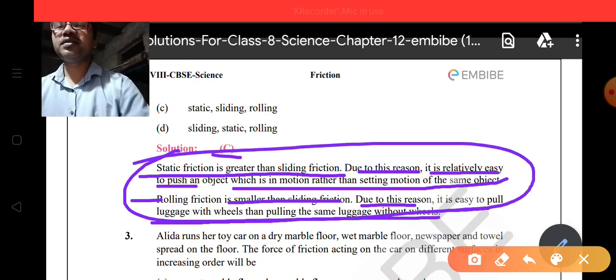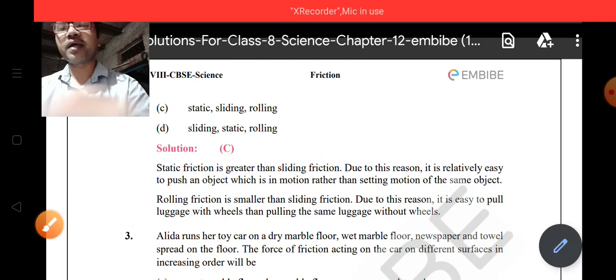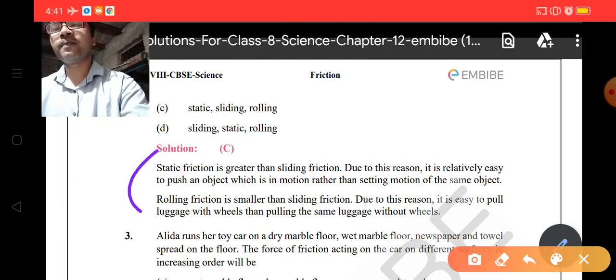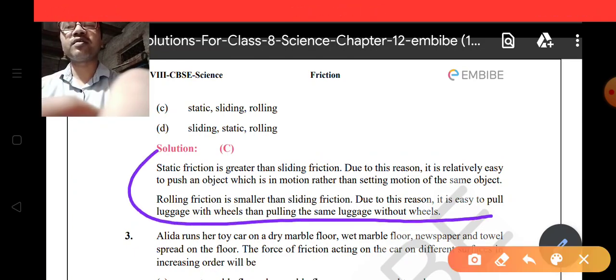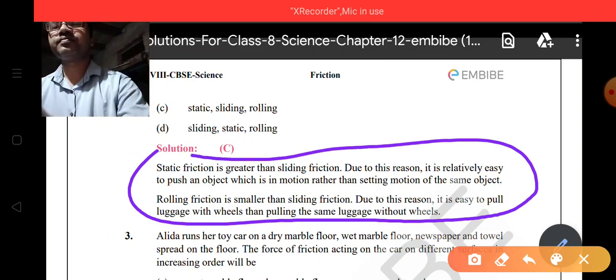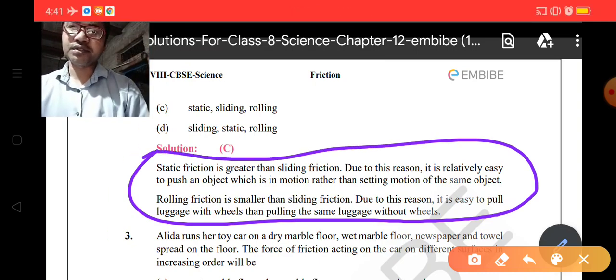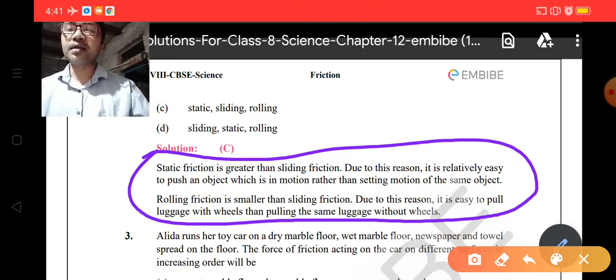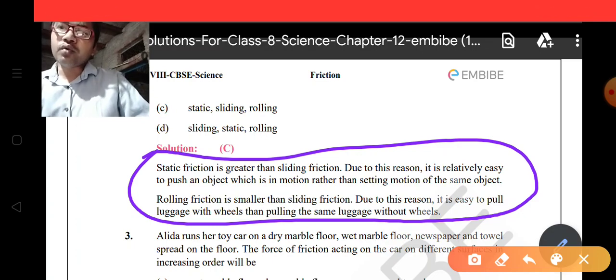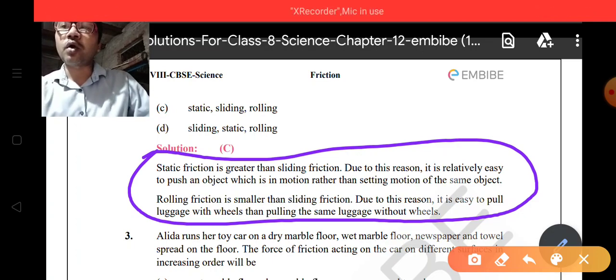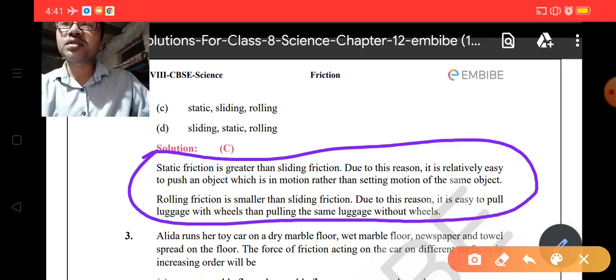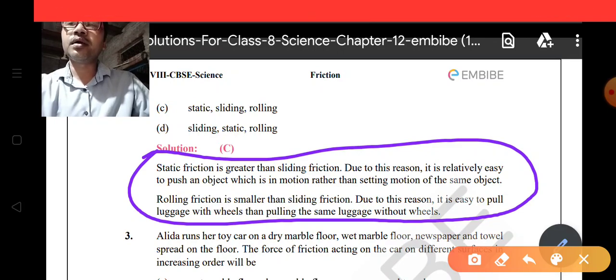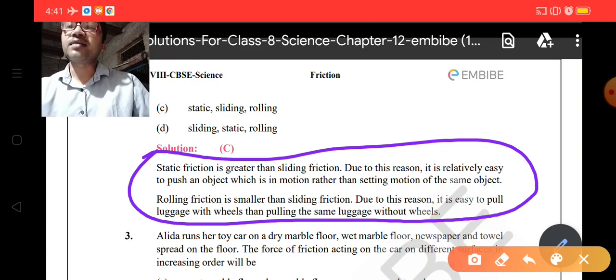And the explanation is given here in the box. You can write, if you try to write this box, you should write it as the reason for solution C. So students, these are the questions given in your NCERT exercise. So try to write them in your copy, because you must need notes of the exercises given in the NCERT book.